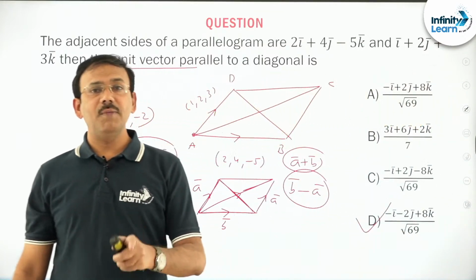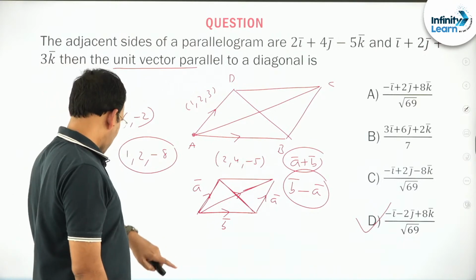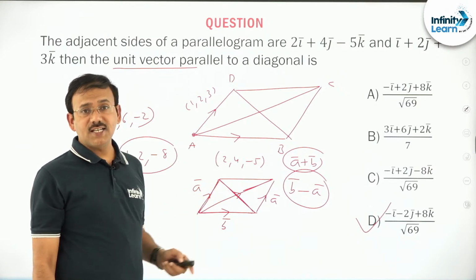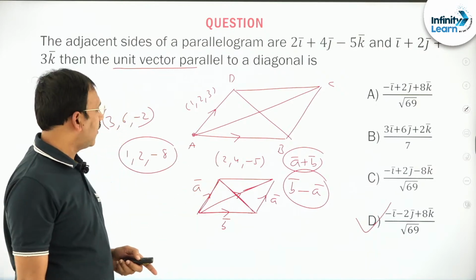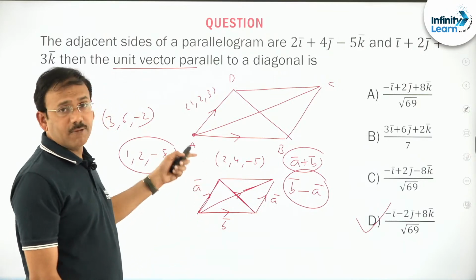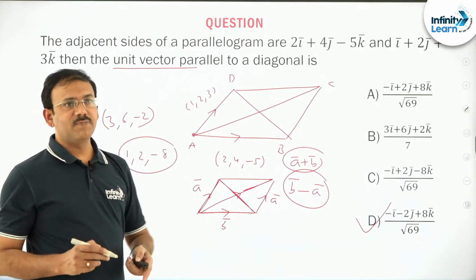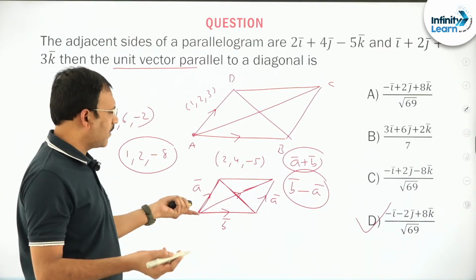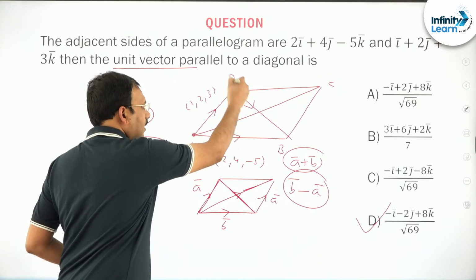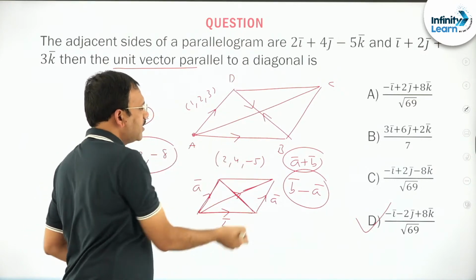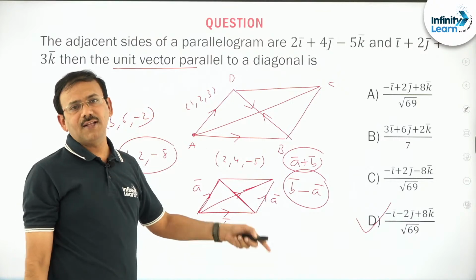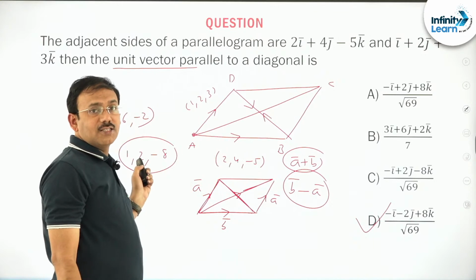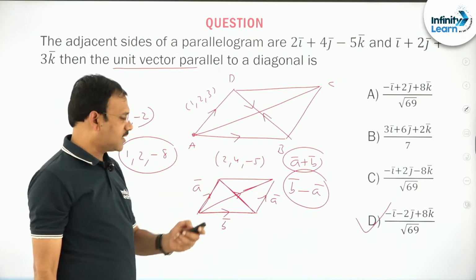In this problem, two important points are given. Point number 1 is, dear students, when you are given the two adjacent sides of a parallelogram like A bar, B bar, one diagonal is A bar plus B bar and the other diagonal is A bar minus B bar. Of course, B bar minus A bar for the same diagonal in the other direction. If one is A bar minus B bar, the other is B bar minus A bar. If one is A bar plus B bar, the same opposite direction is minus A bar minus B bar. So this is the point, friends.